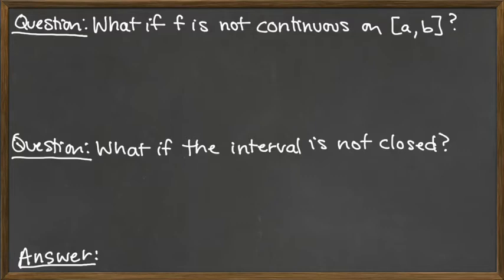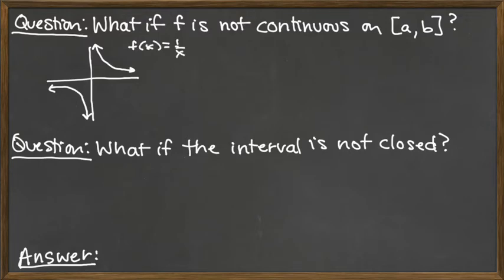And so, for example, if we're looking at a function that's not continuous, let's take one that has a vertical asymptote. This is the function f of x equals 1 over x. We can write it out nicely. It's really the simplest sort of rational function with a vertical asymptote that we can get here. And so we see that it is not continuous at 0.